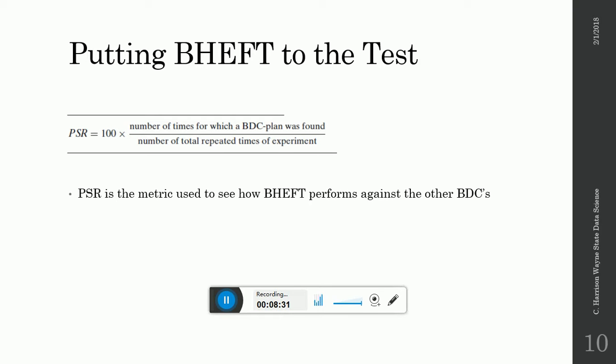So let's put the BHEFT algorithm to the test, and we saw this in the paper, but we needed a metric to be able to measure how well BHEFT was doing against the other BDCs. So they put together this metric called PSR, which is the planning success rate, and it's the number of times that a BDC plan was found divided by the number of times that an experiment was repeated.